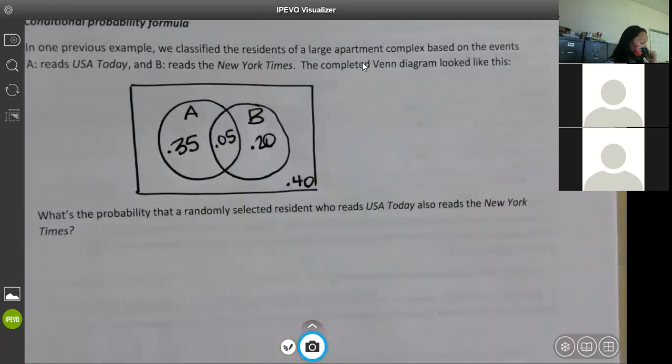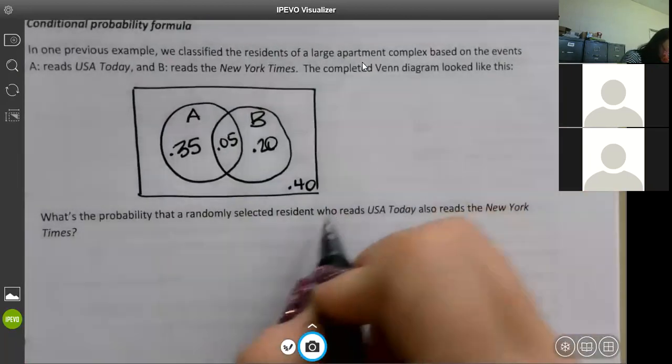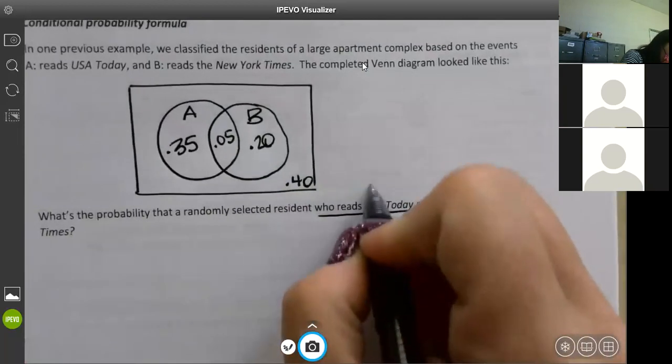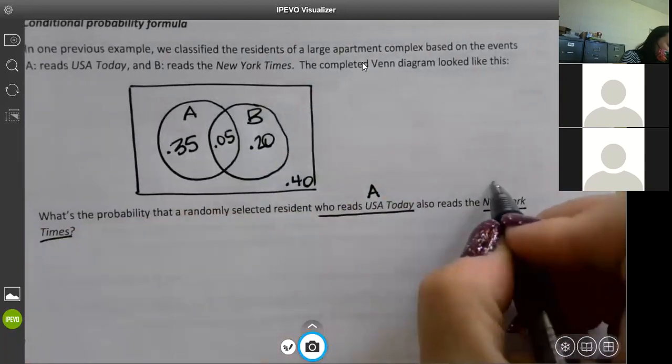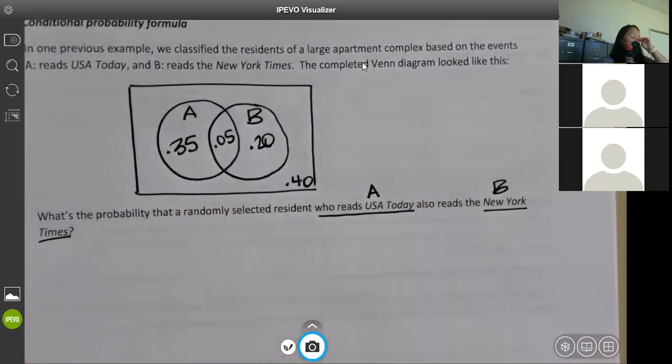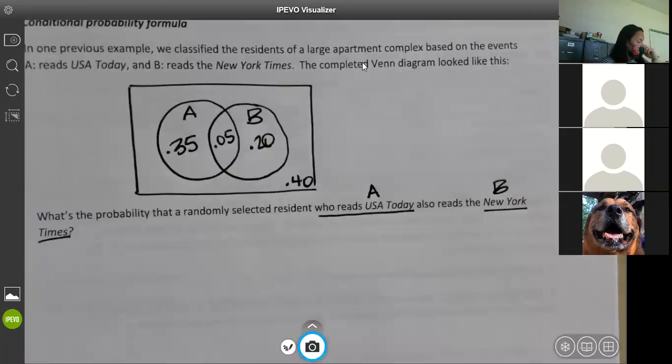Then it said, what's the probability that a randomly selected resident who reads USA Today, that was event A, also reads the New York Times? So which one are we given? Which one do we know? It says they read USA Today.